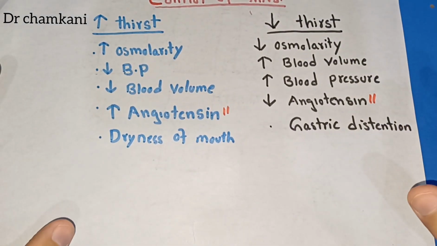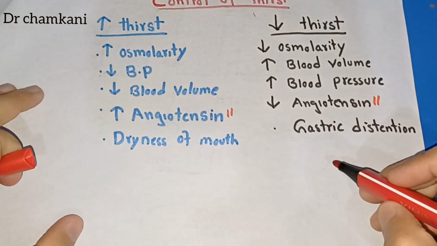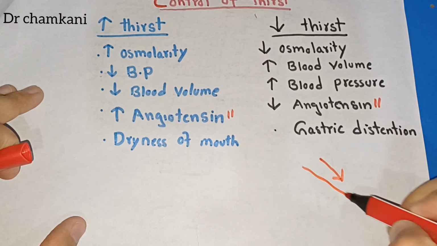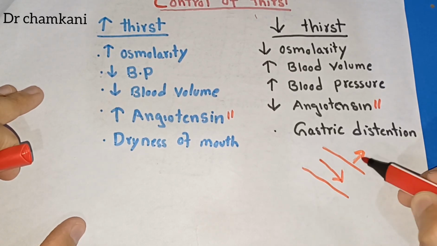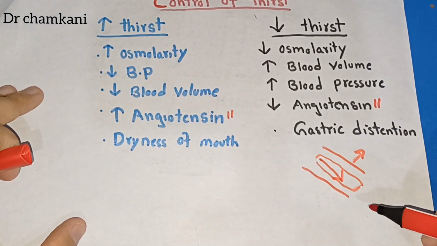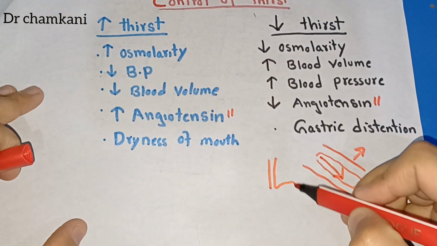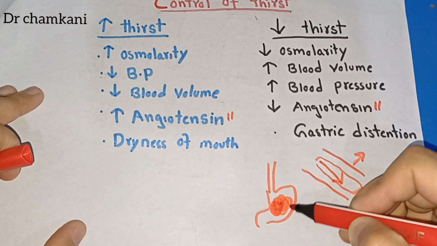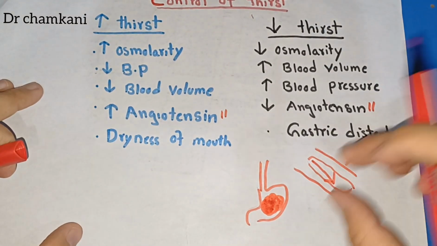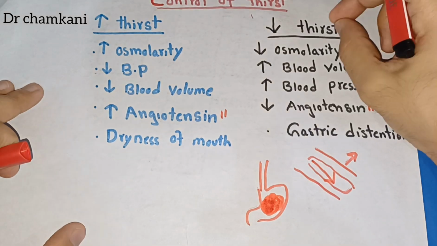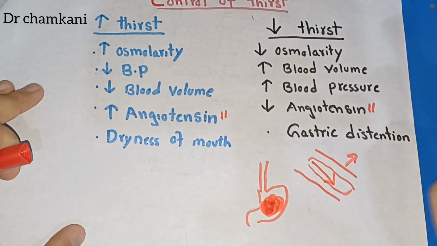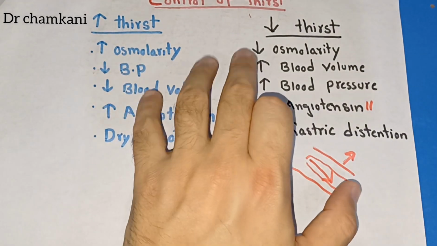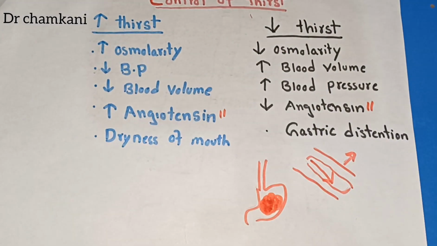This has been seen in animals in whom the water will pass through the GI tract but will not get reabsorbed. Just the passing of the water will decrease the thirst for some time. Similarly, in human beings, if a balloon is inflated in the stomach, it will decrease thirst. But this mechanism is short term. The true decrease in thirst will occur only when the osmolarity has been normalized, and the blood volume and blood pressure have been normalized. So these are the different stimuli or mechanisms through which the thirst mechanism is controlled.